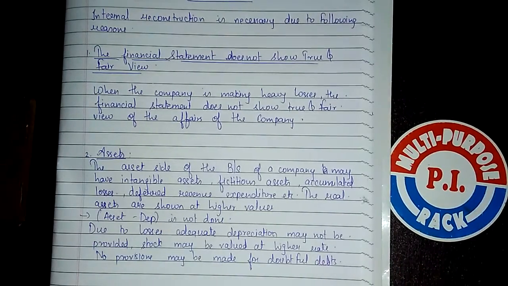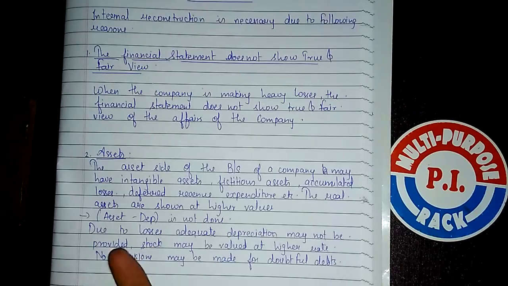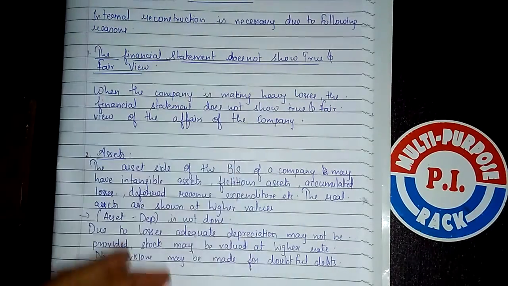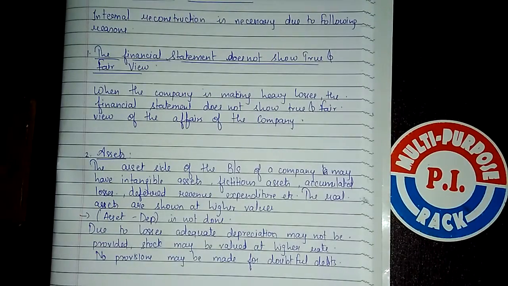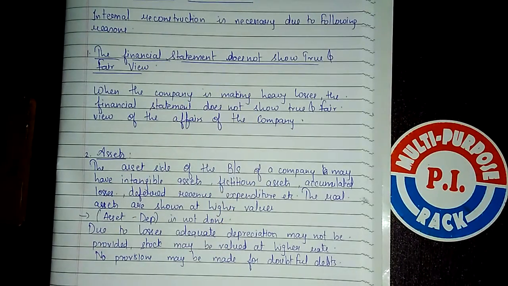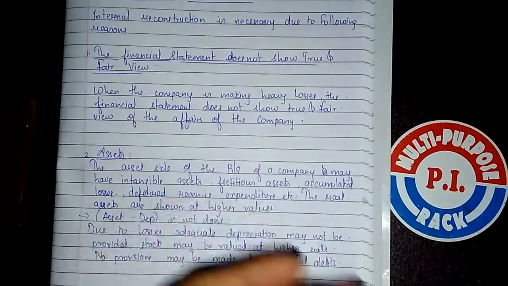Firstly, before solving the sums, which are very easy in this chapter, you should have a grip of why internal reconstruction is done. What does internal reconstruction mean? We are studying internal reconstruction. Amalgamation is external reconstruction, and it is also very simple. If you get these sums in the paper, be happy, solve them completely, and you will definitely pass above 50. And if you are listening to lectures, you will definitely pass by exemptions.